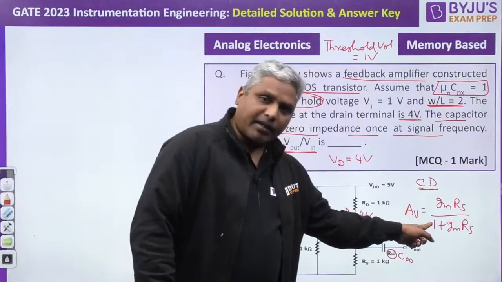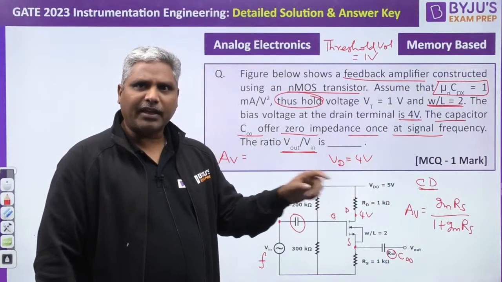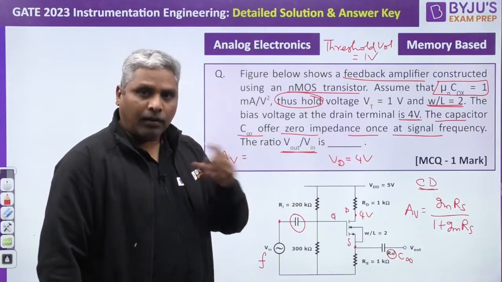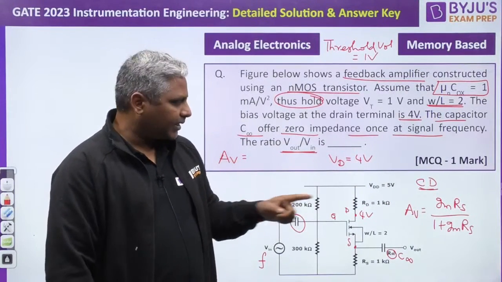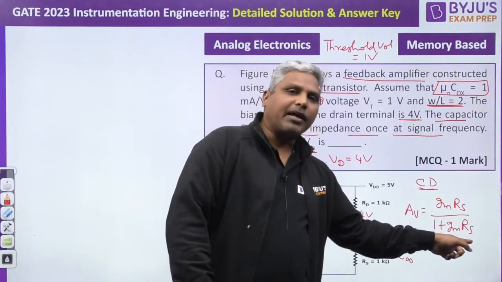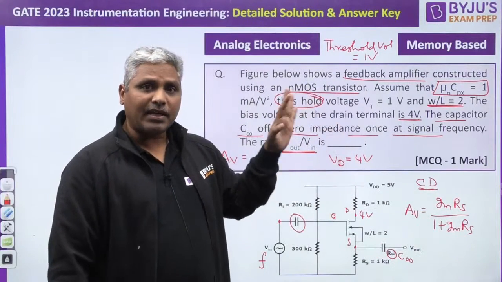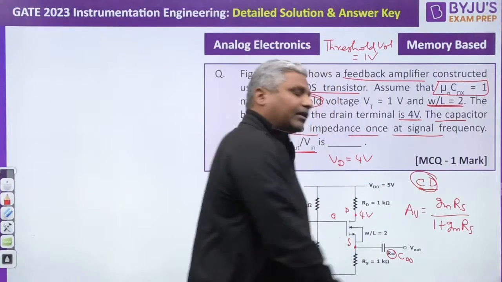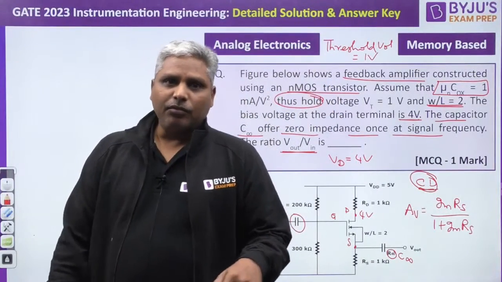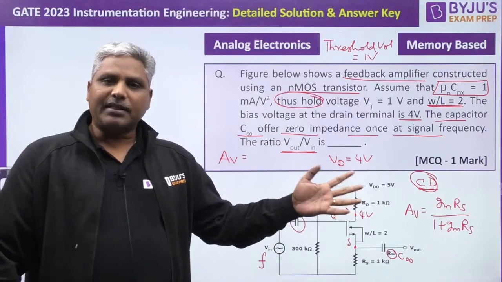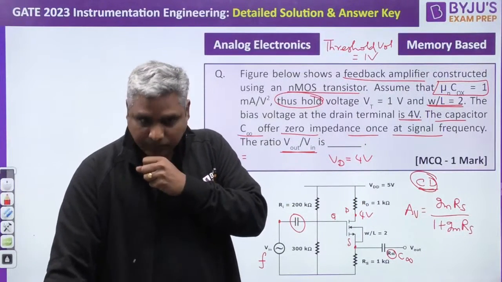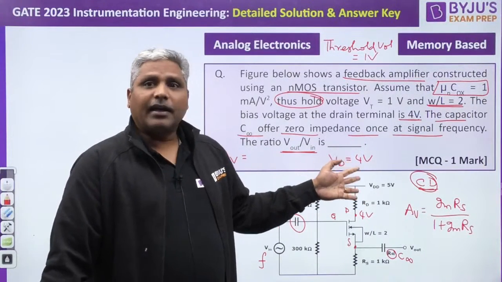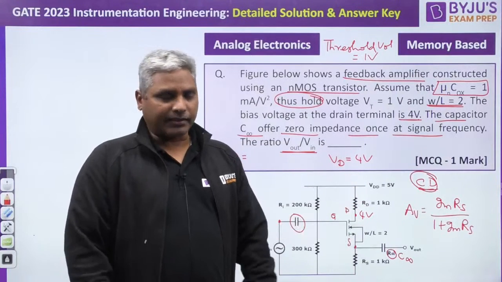From this you can also understand the answer is somewhere close to 1. It is slightly less than 1 because it is GM RS divided by 1 plus GM RS. So the answer must always be less than 1. For a CD amplifier, voltage gain is always less than 1. If it were an MCQ, we would have found the answer directly by seeing the options. Since it is NAT, we have to give the correct answer.